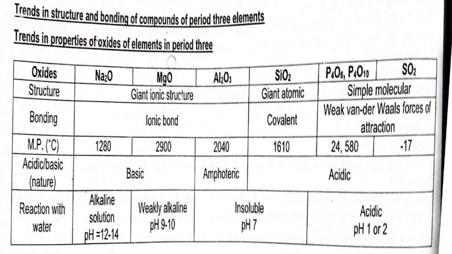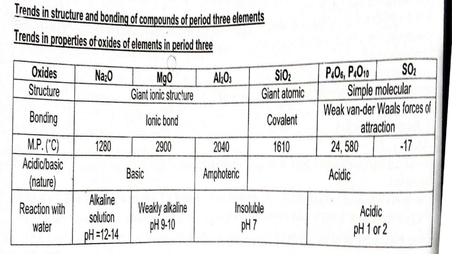Now the structures. From sodium oxide to aluminium oxide, we have giant ionic structures. Silicon 4 oxide has a giant atomic structure, while phosphorus 3, phosphorus 5 oxides and sulfur 4 oxide have simple molecular structures.